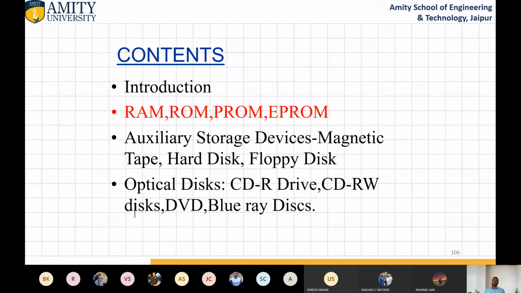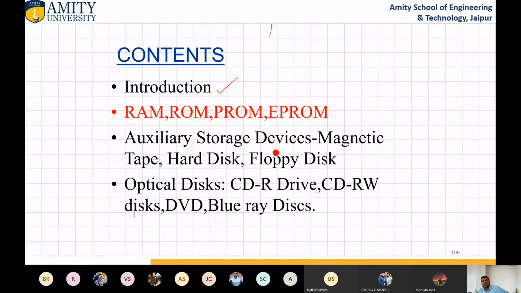Now come to the next portion: RAM, ROM, PROM. Till now we have covered the introduction. Now RAM, ROM, PROM and EPROM. What is RAM? RAM is randomly accessible memory. ROM is also randomly accessible. PROM is programmable read-only memory, so we can program the memory, like we can create one adder, subtractor, whatever you want to do. Then EPROM, electrically programmable ROM, means electrically you can program the read-only memory.